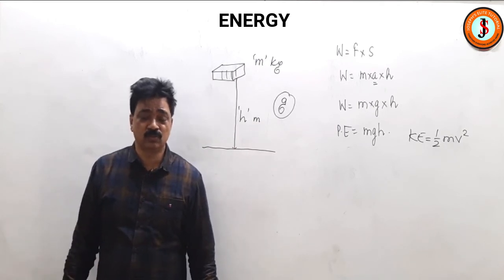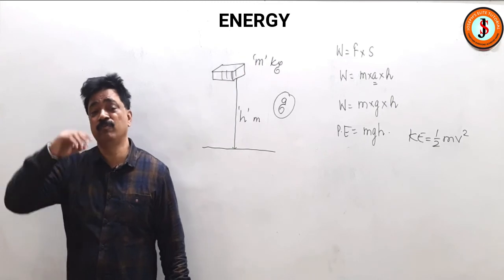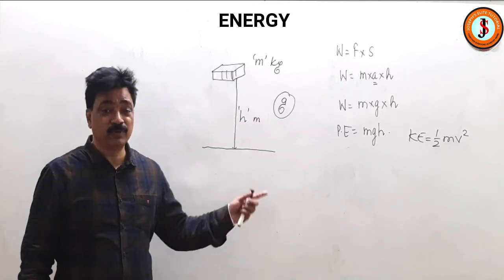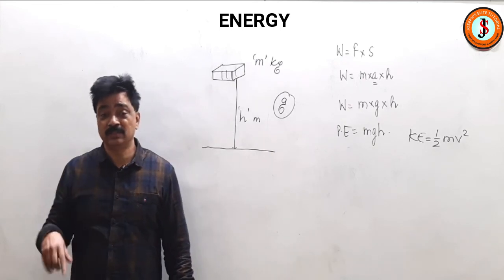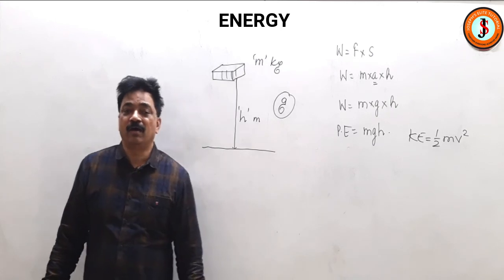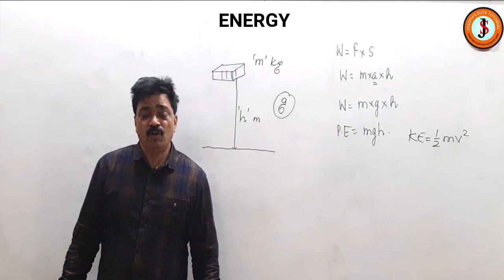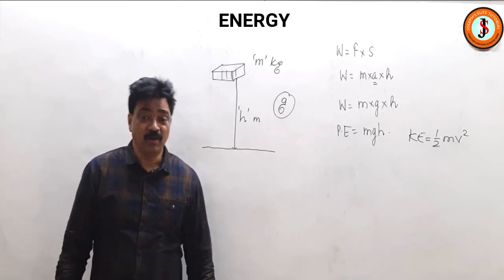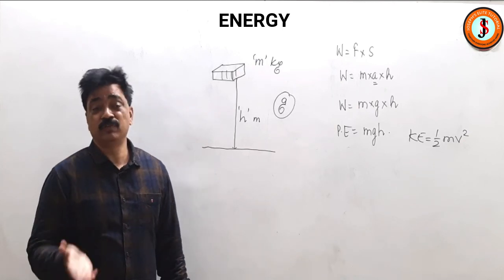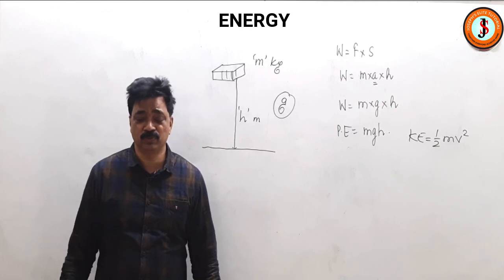But they can also ask you, what will be the energy possessed by a boy running on the top of a roof? Then, since he has got height, he will have potential energy, and since he has got velocity, he will also have kinetic energy. So you have to write that a moving thing above the ground at a certain height will have both energies, kinetic energy as well as potential energy.